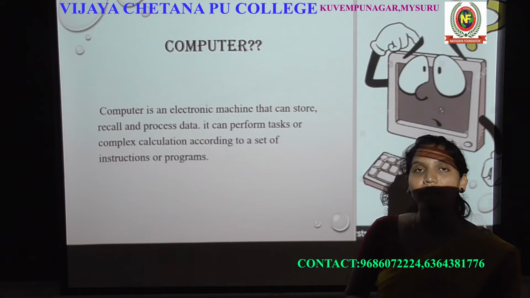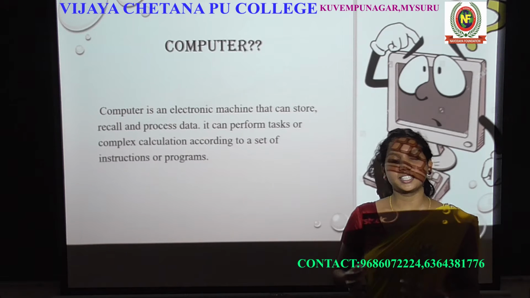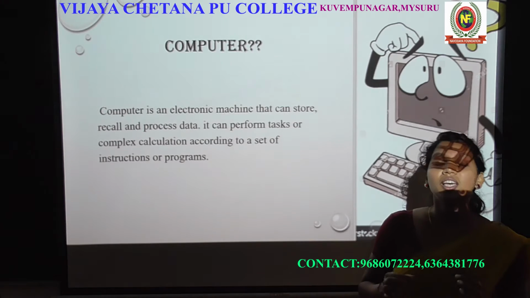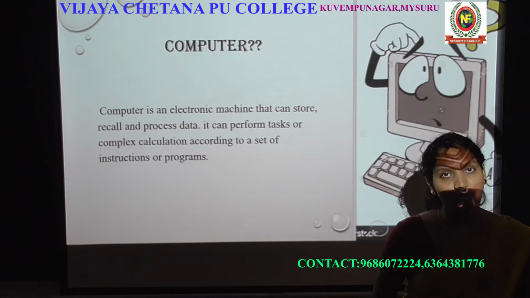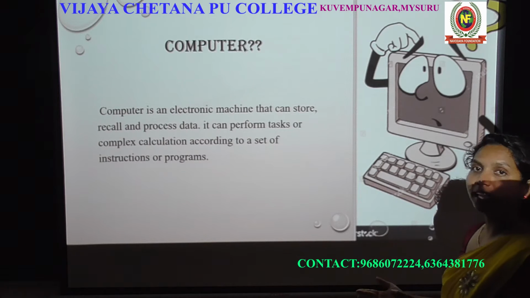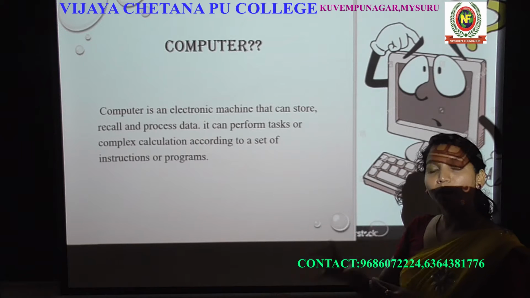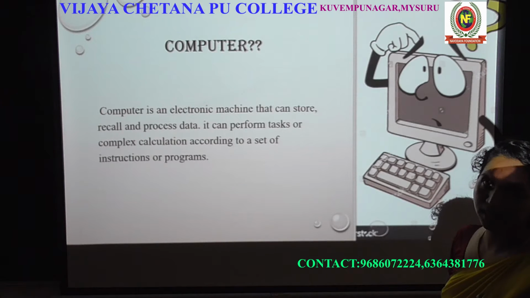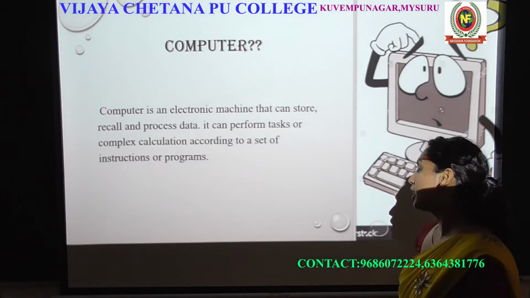Of course, a computer can run with a set of instructions, right? In the last class I explained how the computer works. It works according to the set of instructions which are given by users, right? Now, the computer works the way we tell it to, which means we are giving the set of instructions to the computer. So the computer hardware just follows the instructions to do the task. So that is about the computer. This is the definition of the computer.